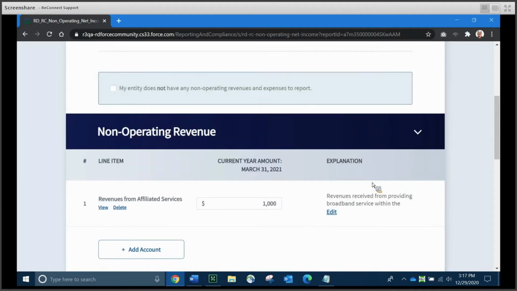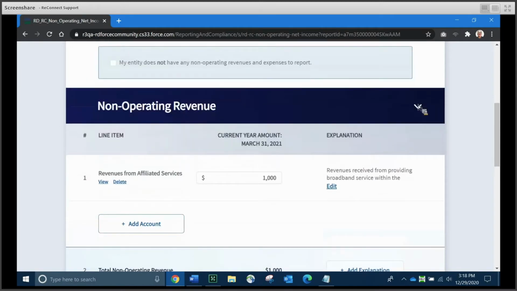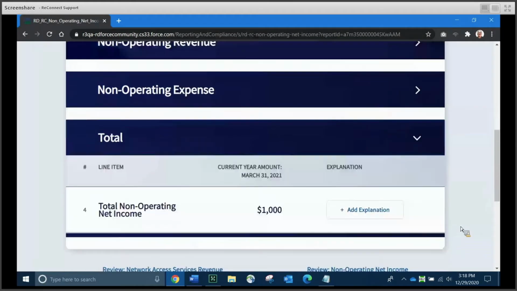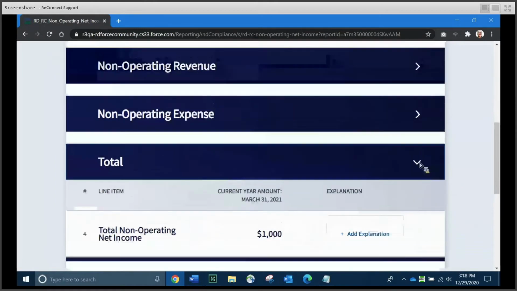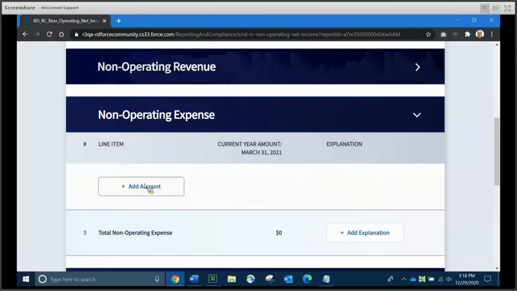Simply add your explanation. When you're happy with it, click the Add button. It returns you to the statement. You can now see a truncated portion of your explanation and an edit link. If you're not happy with it, you can go in and edit it. And that's all there is to actually adding an account. Now we're going to do the same thing for the non-operating expense because I want you to see how the total has changed. Total at the bottom right now is $1,000 of non-operating revenue. That's what we just entered.